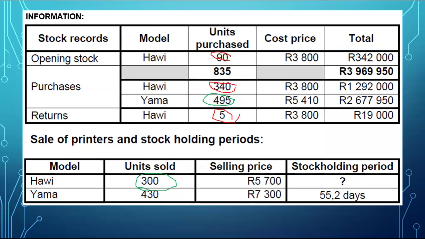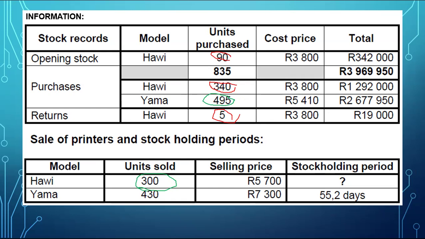That's what cost of sales is: the cost price of goods sold. You got it. So we sold 300 printers and their cost price was 3,800. So you just multiply 300 printers with 3,800 to get the cost price. That's what cost of sales is.